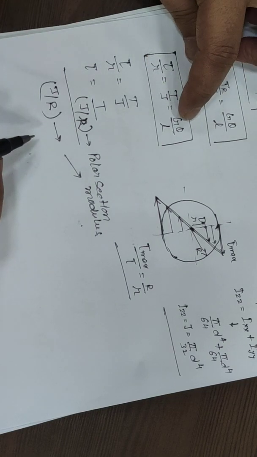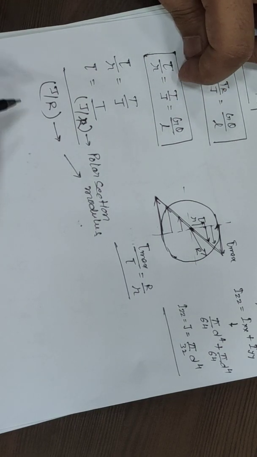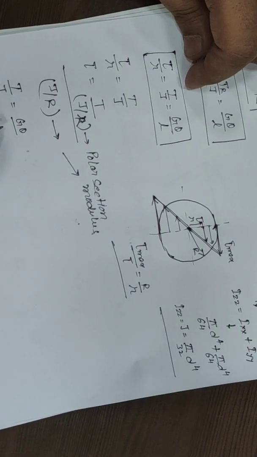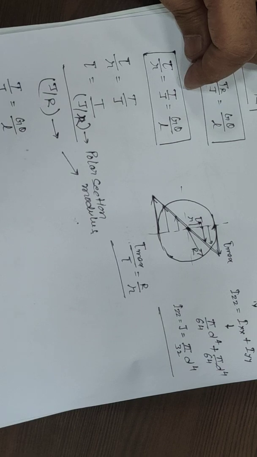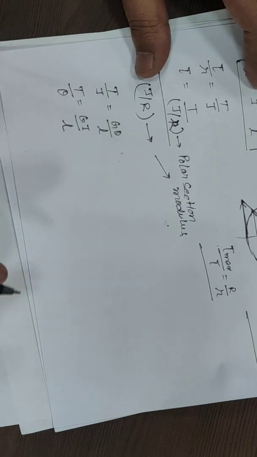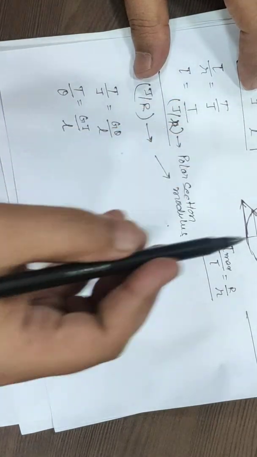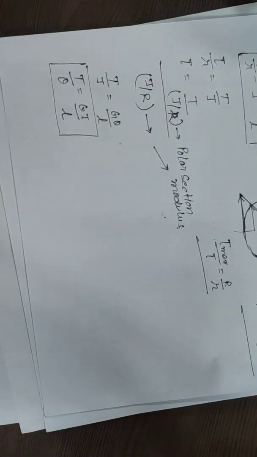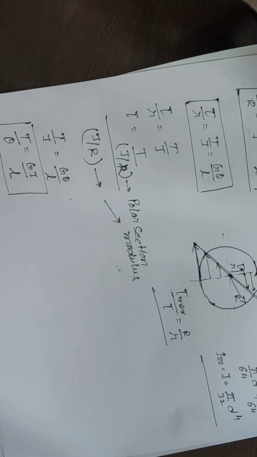Now another term, that is T by J is equal to G theta by L, then T by theta is equal to G J by L. This one we have taken from the second and the third term. This T by theta is known as the torsional stiffness.